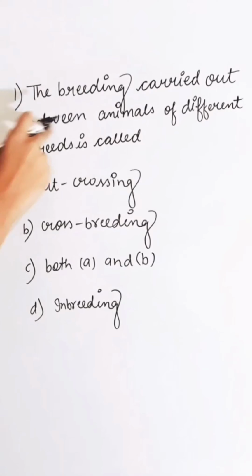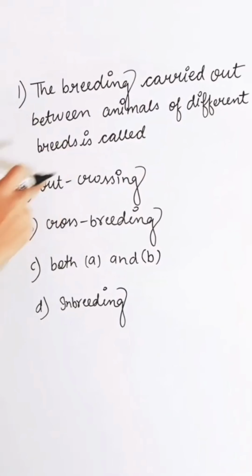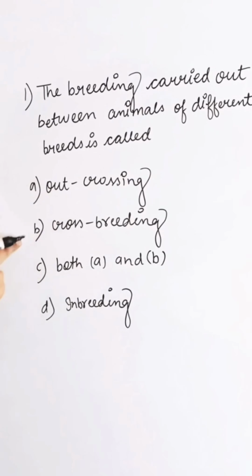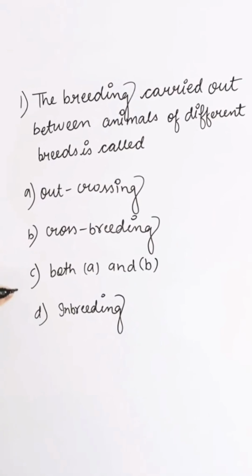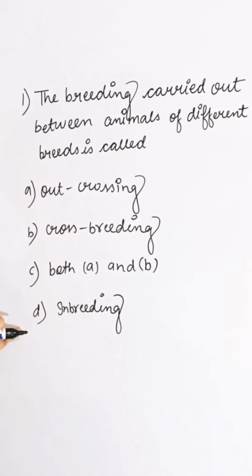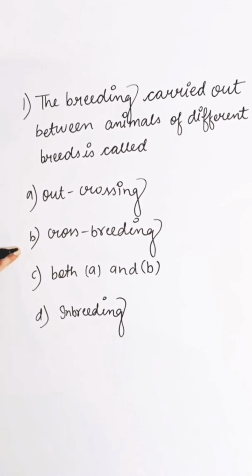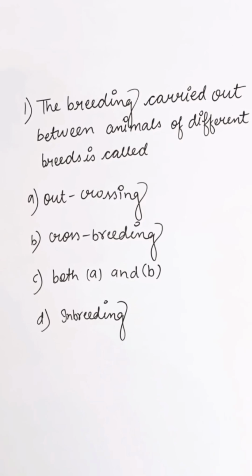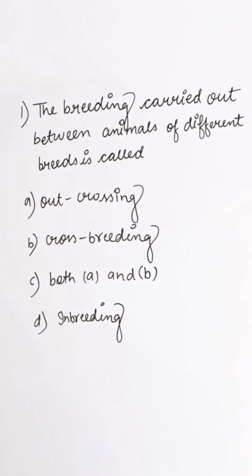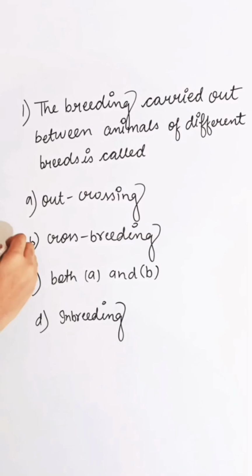Breeding carried out between animals of different breeds is called, first option outcrossing, second is crossbreeding, third is both A and B, and fourth is inbreeding. Crossbreeding is a method in which superior males of one breed are mated with superior females of another breed. So the correct answer is B.